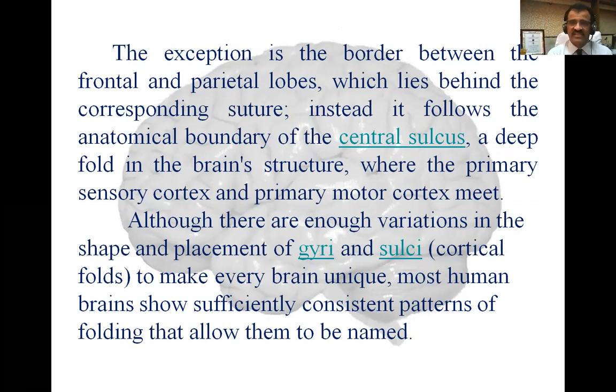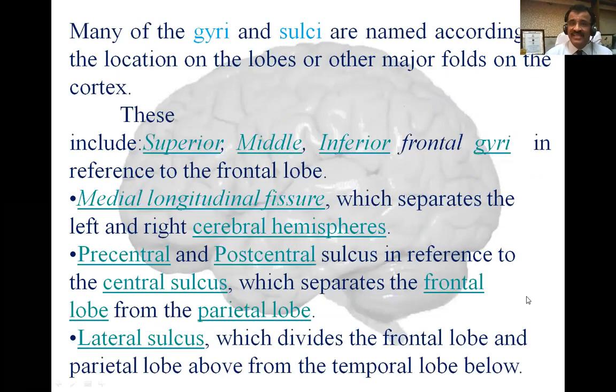Although there are enough variations in the shape and placement of gyri and sulci to make every brain unique, most human brains show sufficiently consistent patterns of folding that allow them to be named. So we get a consistent pattern. That is why we name the different sulci and gyri. There are so many sulci and gyri on each of the lobes of the cerebral hemisphere. We are going to study each lobe separately later on. That is tomorrow. Many of the gyri and sulci are named according to their location on the lobes or on the major folds of the cortex.